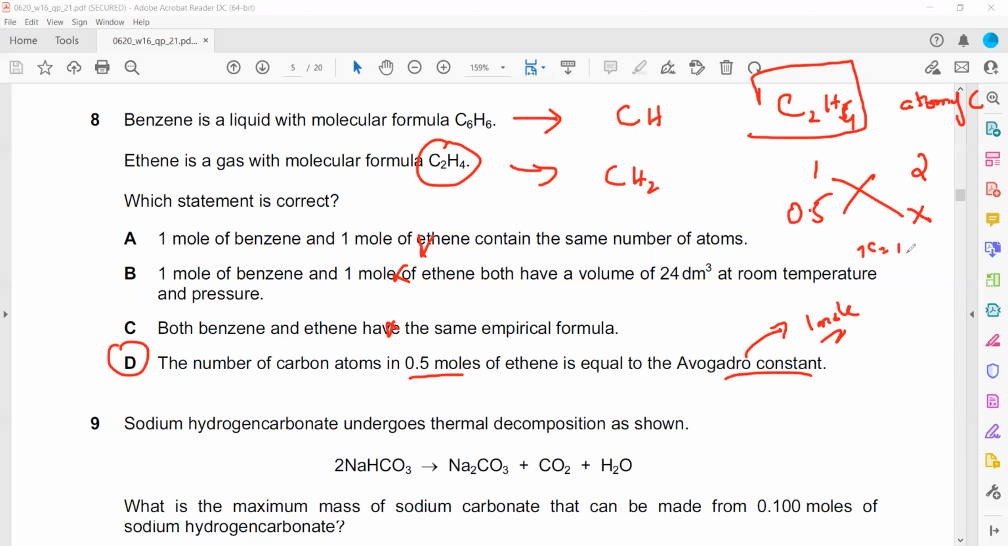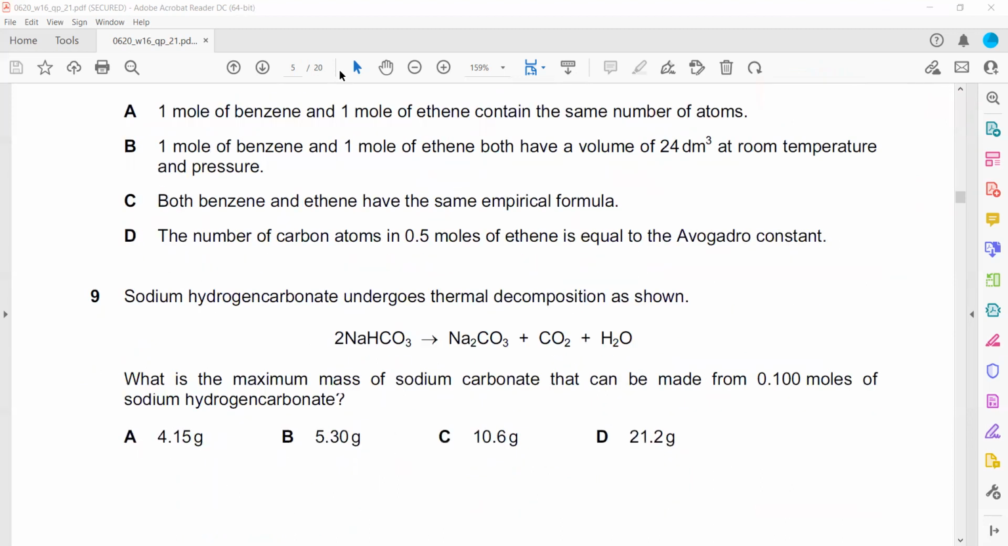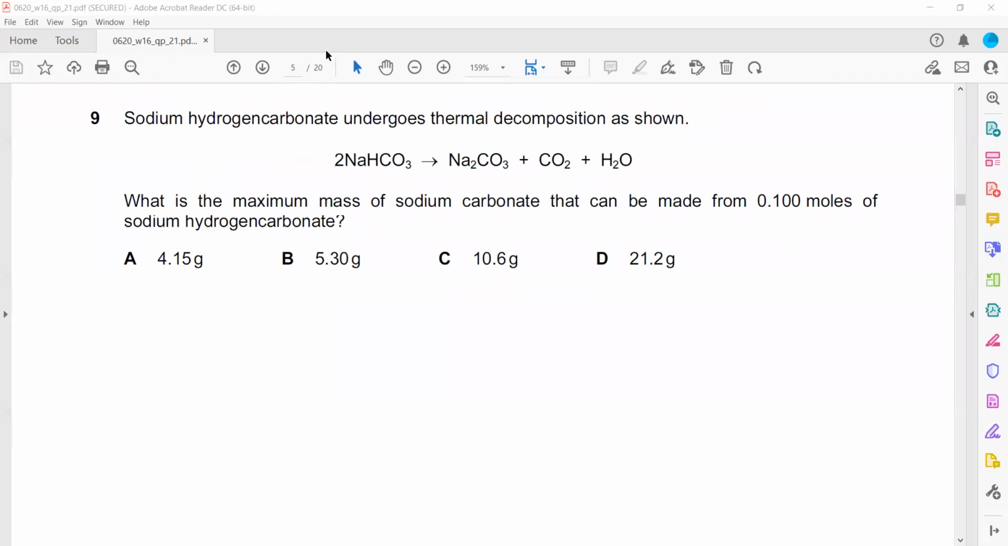Then sodium hydrogen carbonate undergoes thermal decomposition, or breakdown. What is the maximum mass of sodium carbonate that can be formed from 0.1 mole of sodium hydrogen carbonate? First we'll get the moles of sodium carbonate by using a ratio. Sodium hydrogen carbonate NaHCO3 and sodium carbonate Na2CO3, the ratio between them is 2 to 1. So if we have 0.1 moles of sodium hydrogen carbonate, X moles will be there. Cross multiply, so X will be equal to 0.1 divided by 2, which is 0.05 moles.